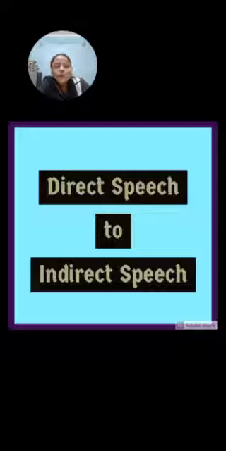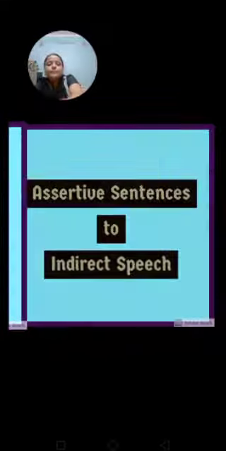Alright, and they are not in inverted commas, and there are certain changes. For example, the same sentence, when we change it into indirect speech, will be: Raj said that he was hungry. This we have already done in the previous module. Now today we will learn more about direct speech and indirect speech, in which we will learn how to change direct speech to indirect speech in different kinds of sentences.